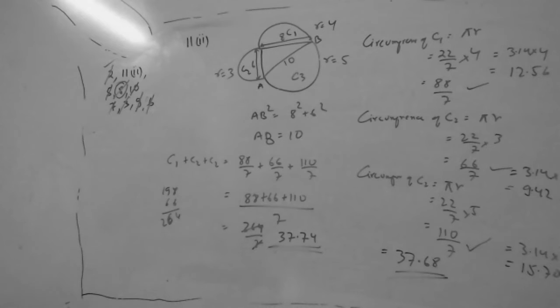What is your answer? Sir, I got 31. No, it's not the right answer. Okay, sir, I'll check again. I just found the perimeter, so I'll do it again.